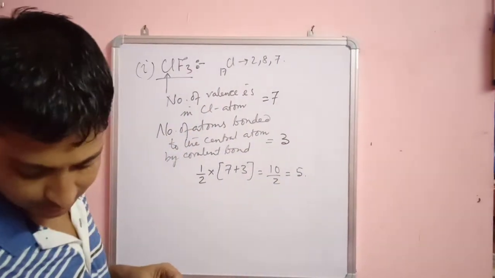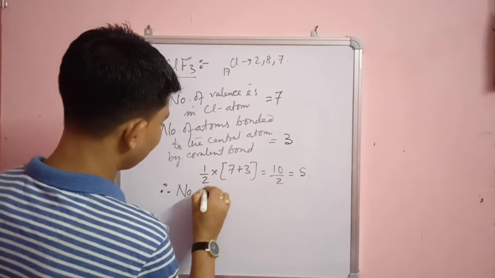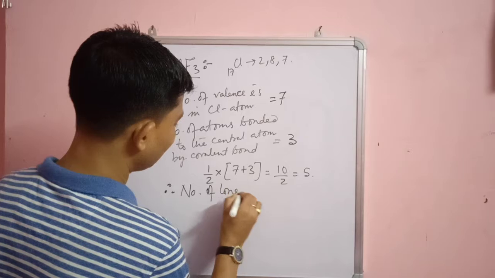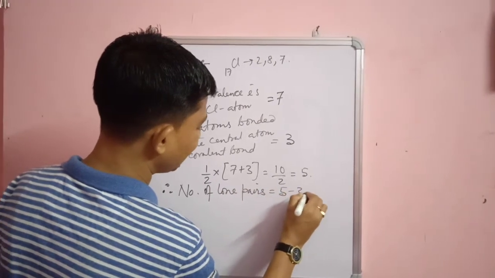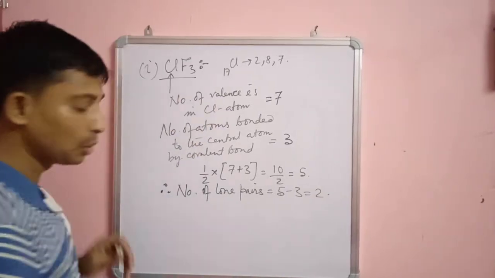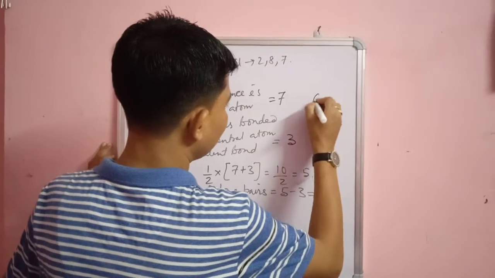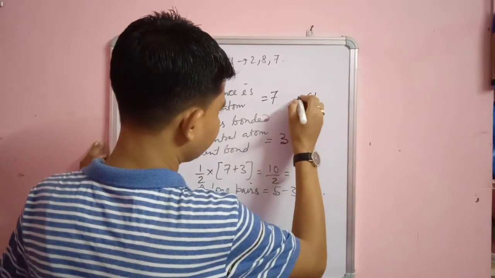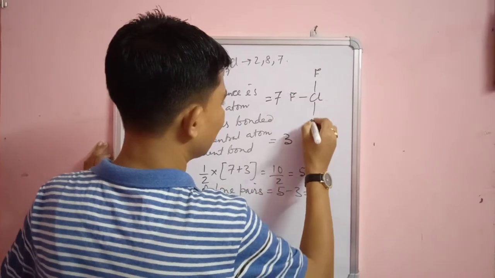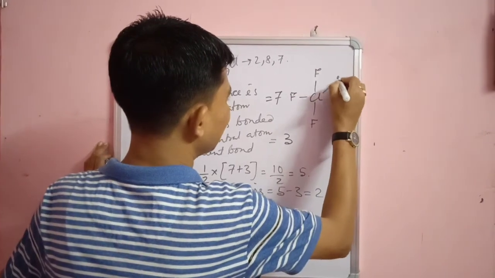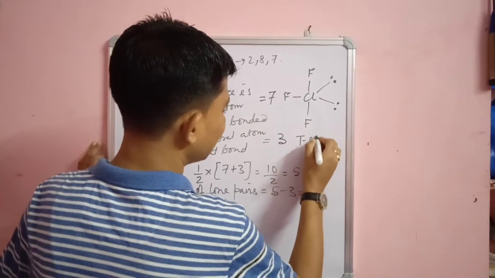Upon these 5 bonds, the number of lone pairs will be equal to 5 minus 3, which is equal to 2. So there will be 2 lone pairs. If we want to draw the structure, it will look like this: one fluorine here, one here, one here, and here we have one lone pair, and here another lone pair. So the shape will be T-shaped.